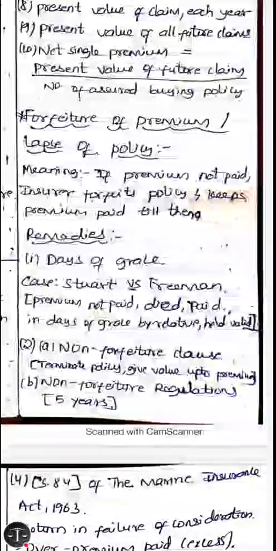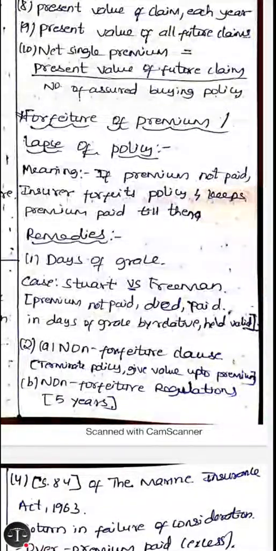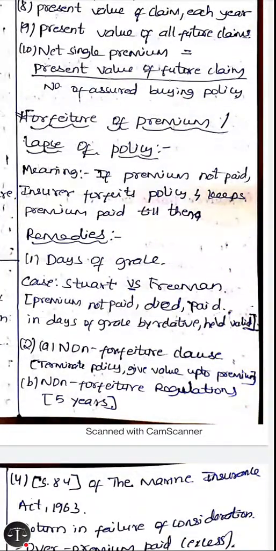Forfeiture of premium or lapse of policy: when the insurer can forfeit the policy, when he can get rid of the policy. It means that if a premium is not paid, the insurer forfeits the policy and keeps the premium paid till then. So if the insured does not pay his premium, then the insurer has the right to forfeit the policy, and whatever premium the insured has paid until then, the insurer can keep all the money to himself. He is not bound to give it back to the insured.